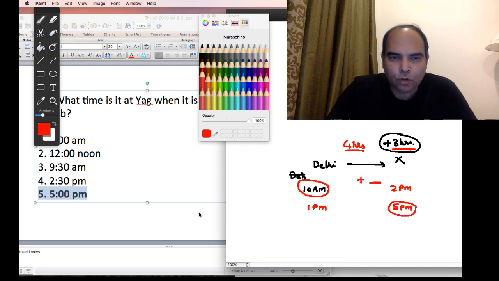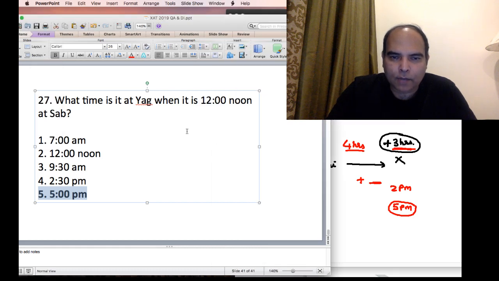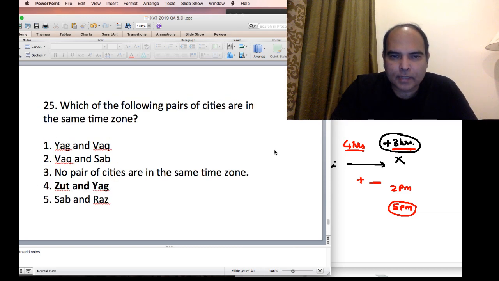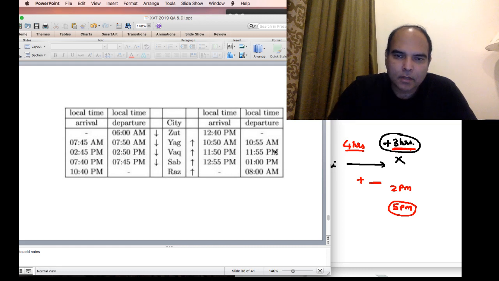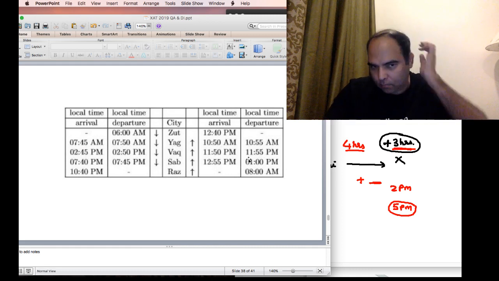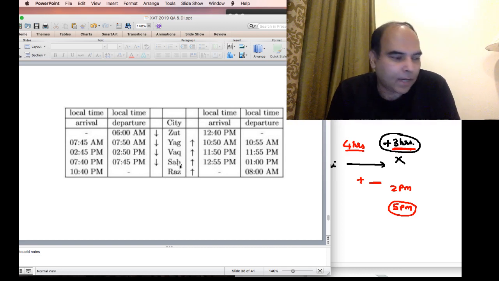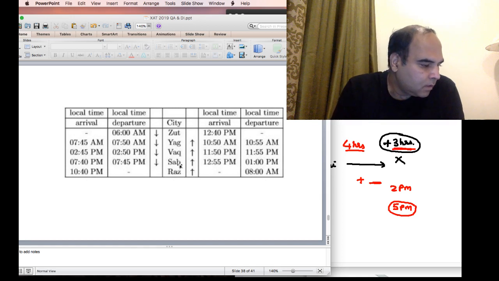So that's what you do in YAG versus WAC, YAG versus SAB. You work out that SAB to YAG is an extended time. SAB to YAG is a longer time than YAG to SAB, and hence the time difference is such that YAG is 5 hours ahead, right?